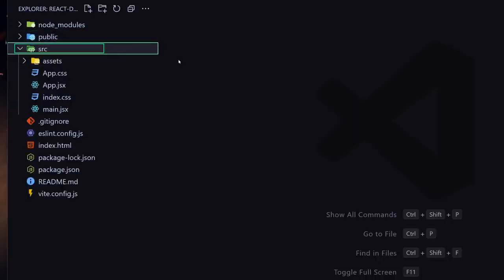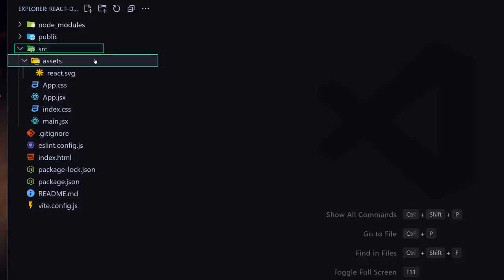Next, we have a src folder, and src, or source, is the heart of our entire project, and we're going to be spending almost 90% of our time in this folder. So now inside this src folder, we have a few more files and folders.